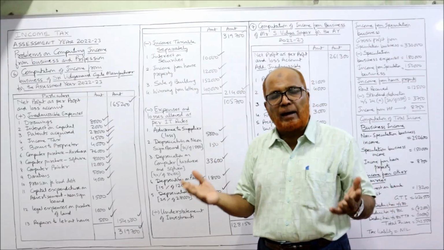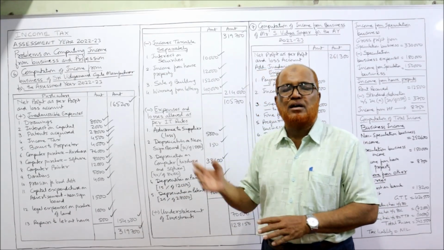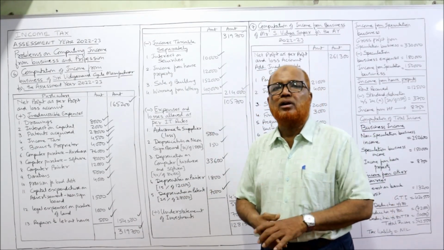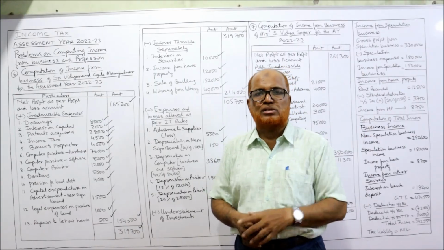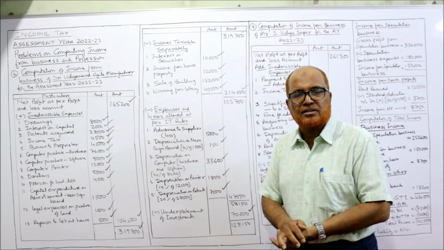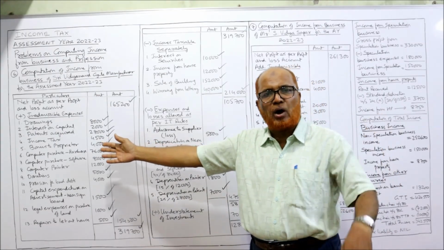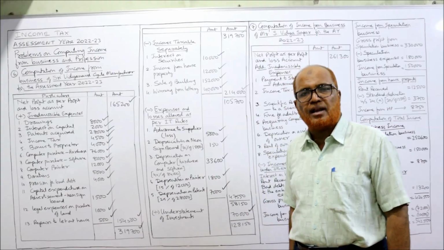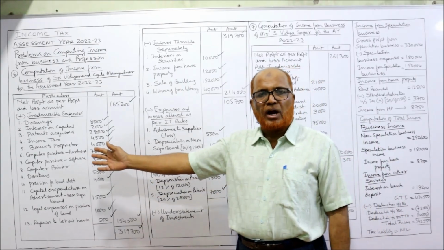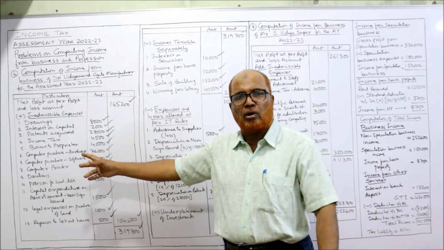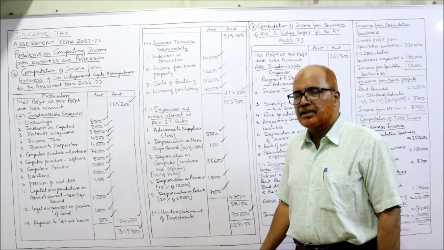Similarly, sale of building is a capital receipt, not a business income, deduct. Winning from lottery is taxable under income from other sources, not a business income, deduct. Patents purchased is a capital expenditure, disallowed, whereas depreciation 25% allowed. Computer hardware software, capital expenditure, disallowed, then 40% depreciation, like that.